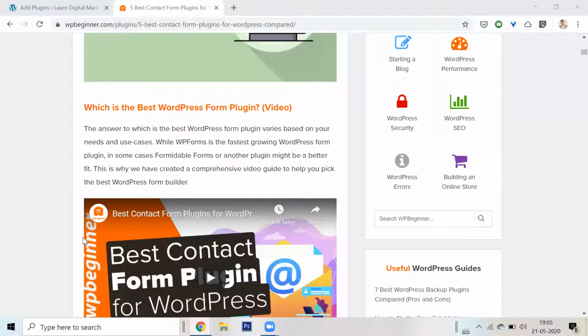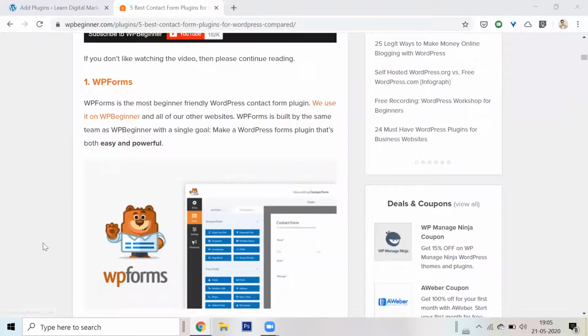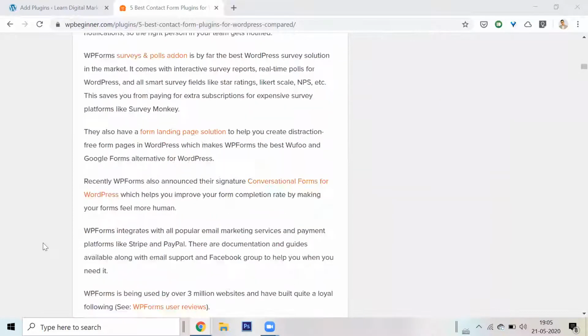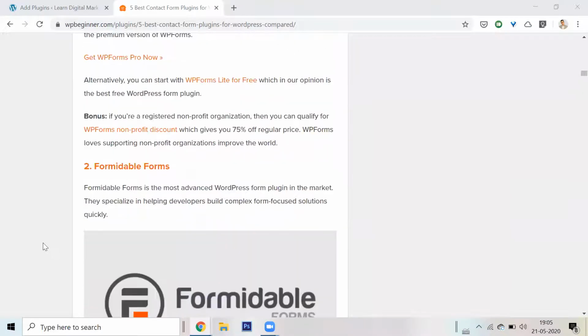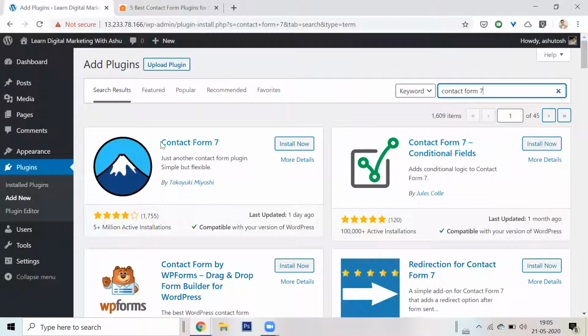So let me look here. It gives me a couple of options for which is the best. So it says there is a thing called WPForms, WPForms Lite, etc., pros and cons, whatever. Okay, I am going for Contact Form 7. So this is a very, very simple plugin. It's also very basic. The best part about this plugin is that it works everywhere.